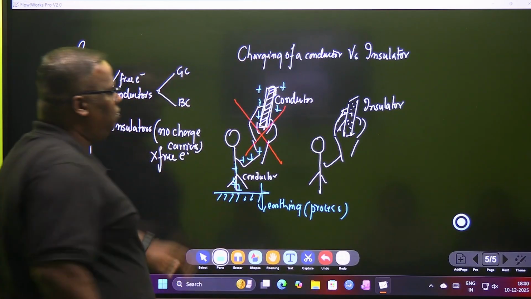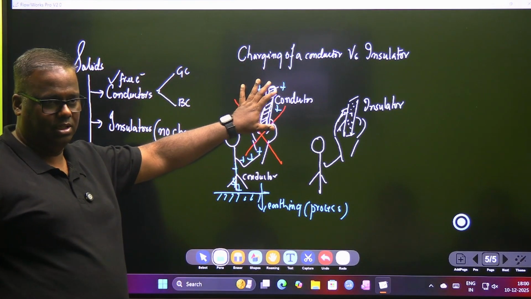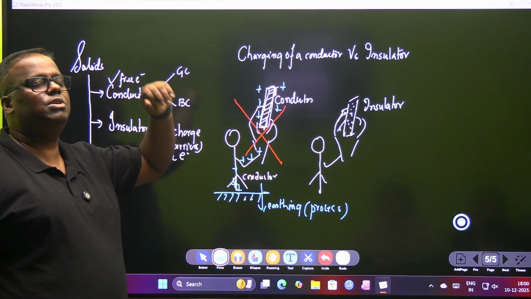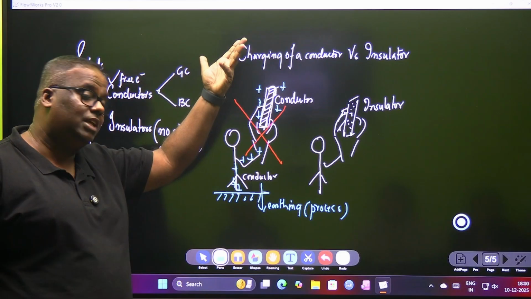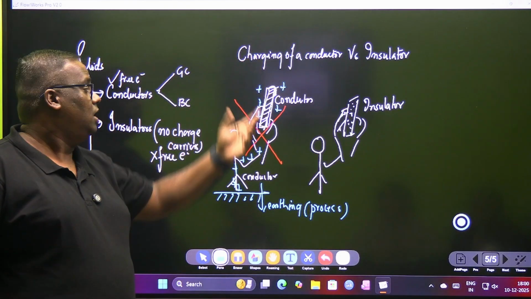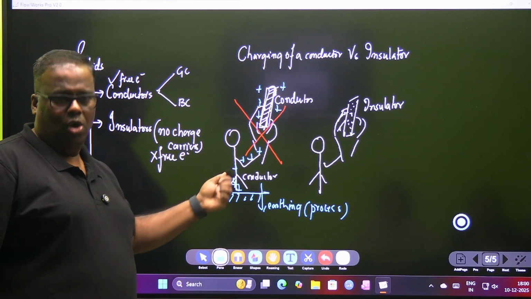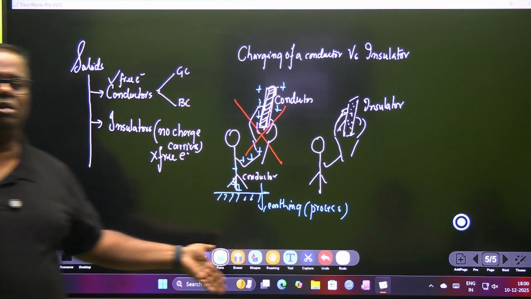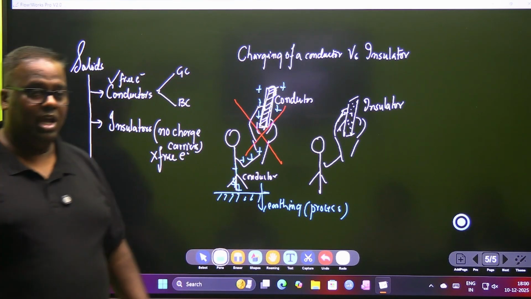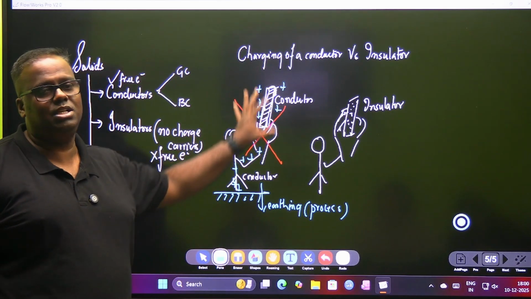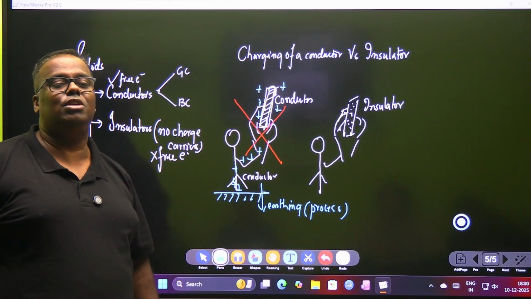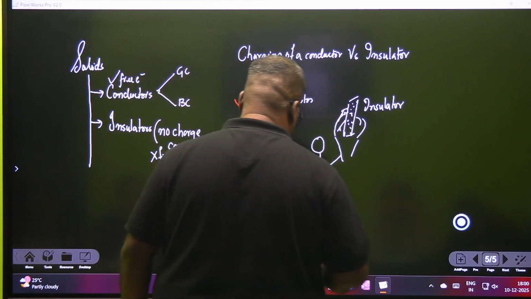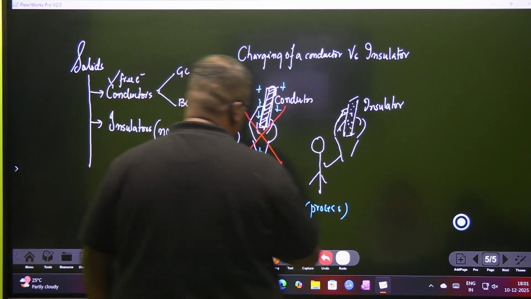A process by which the charge from the surface of a conductor or any metallic substance, rather I should say a substance which conducts electricity, so the better word is conductor, runs down through a human body or maybe a wire or another conductor and is able to travel right to the ground is known as earthing. As a result of this process, no charge is sustained on the body of that particular solid, that is the conductor. Have you understood?